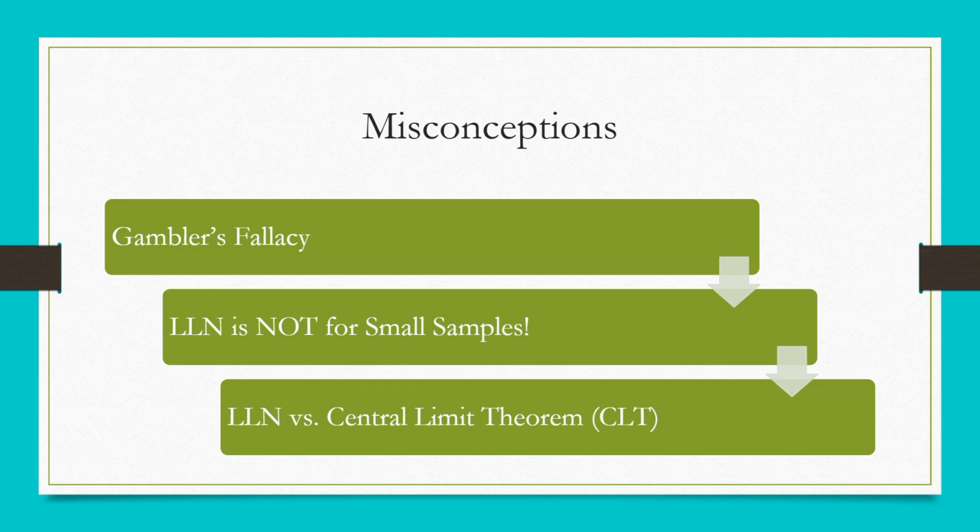The second misconception is that LLN works for small samples. LLN works in the long term, but it is not for a handful of trials. And the third is LLN versus the central limit theorem, CLT. LLN ensures sample mean convergence, while CLT explains the distribution of sample means.